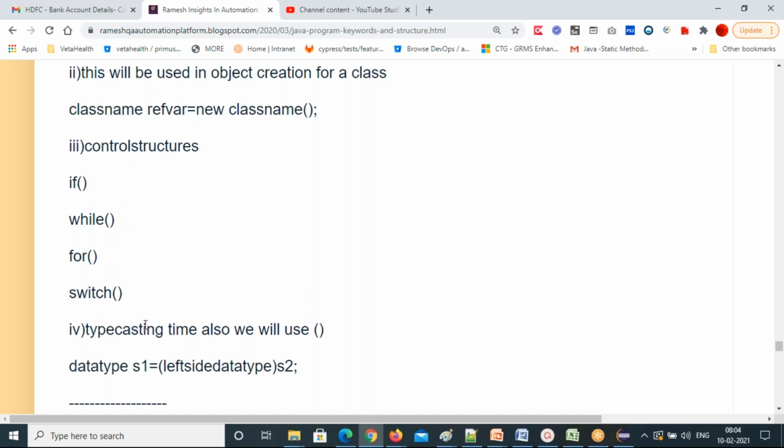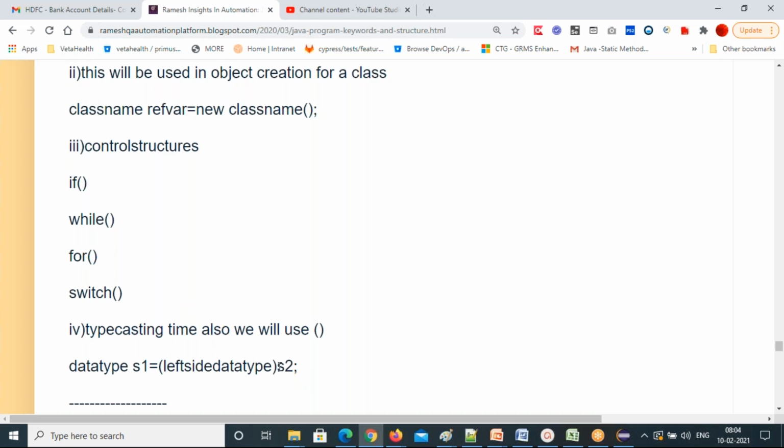And the fourth one is the typecasting place. So you want to typecast. We will cover typecasting in the next topic. Typecasting is needed if the left-hand side and right-hand side data types are not the same. Both sides not matching, you will get a type mismatch error. To avoid that type mismatch error, we do typecasting.